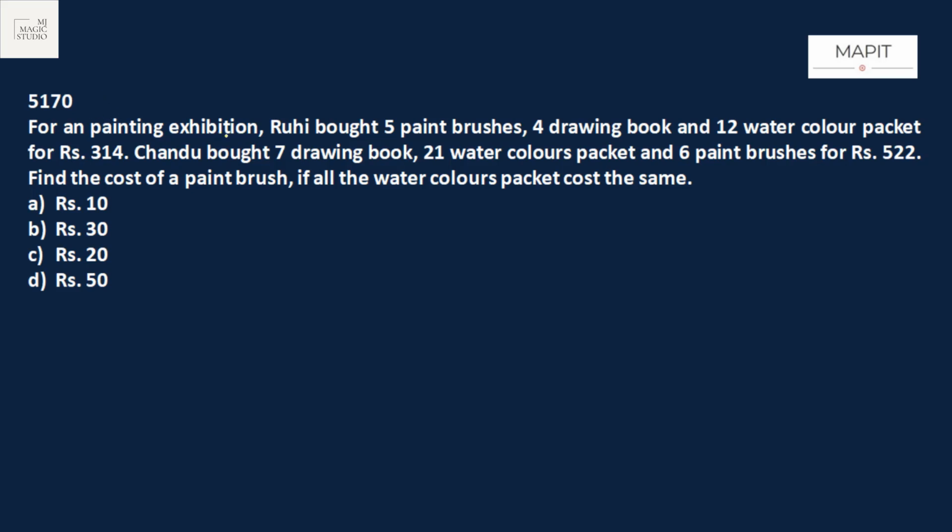For a painting exhibition, Rani bought 5 paintbrushes, 4 drawing books, and 12 watercolor packets for rupees 314. Chandu bought 7 drawing books, 21 watercolor packets, and 6 paintbrushes for 522. Find the cost of a paintbrush.